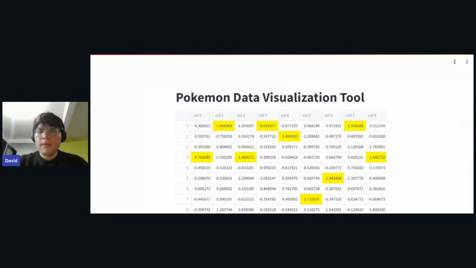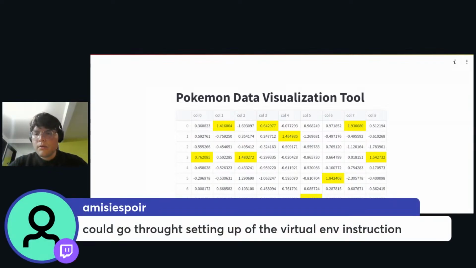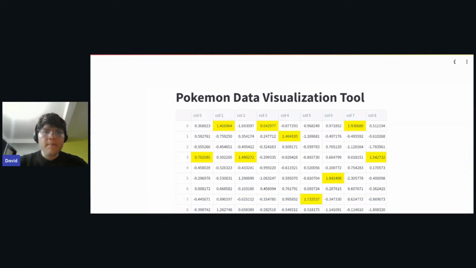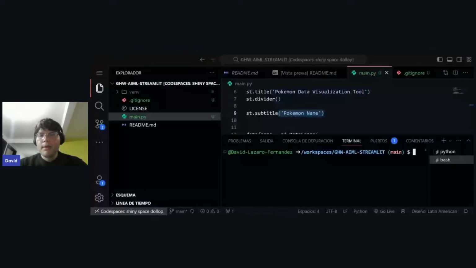So I'm asking you there, could you go to the setting up the virtual environment instructions? Yeah. So for setting up your virtual environment, you just need to go here. Let me share my tab. Yeah.